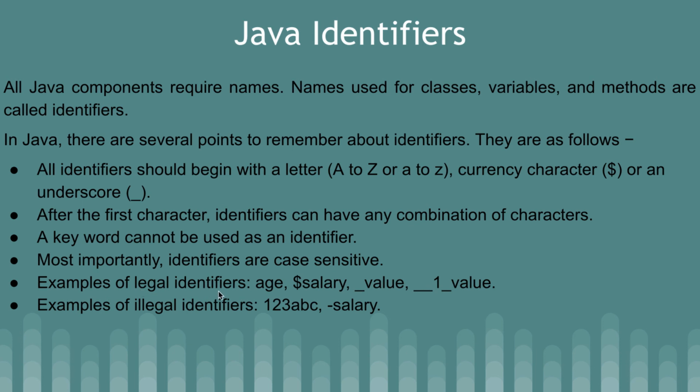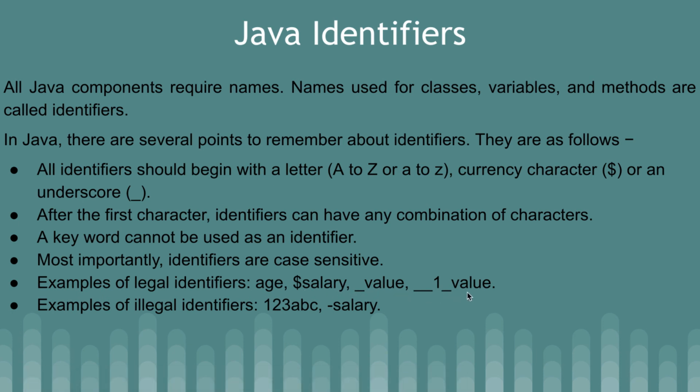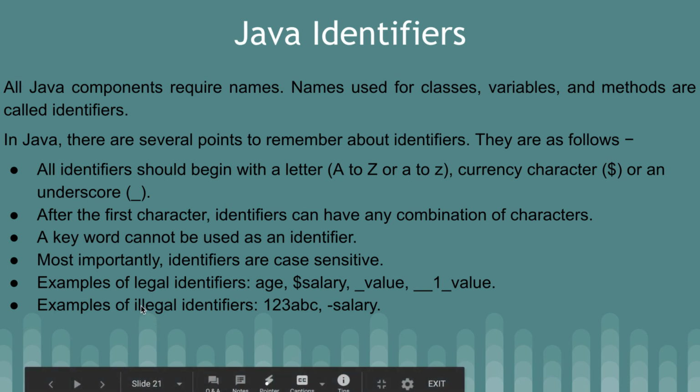Examples of legal identifiers: age, $salary, _value, __1_value. So these all are legal identifiers. If you talk about illegal identifiers, we can see 123abc and -salary. Here the first one starts with the integer 123, so this is not a legal identifier. Again, in -salary you can see the minus, which is again not legal.